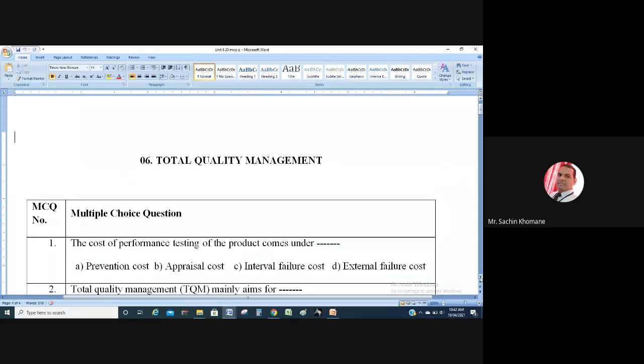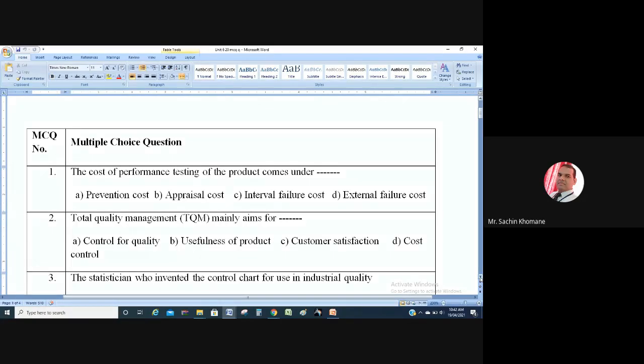You will not be able to answer this question, I know, because these performance related things are not in our syllabus, but appraisal related things are there in our syllabus. All of us know performance appraisal, right? That word we have heard in some previous lectures. So if you want to check the performance testing, then that cost comes under the appraisal cost. Okay.